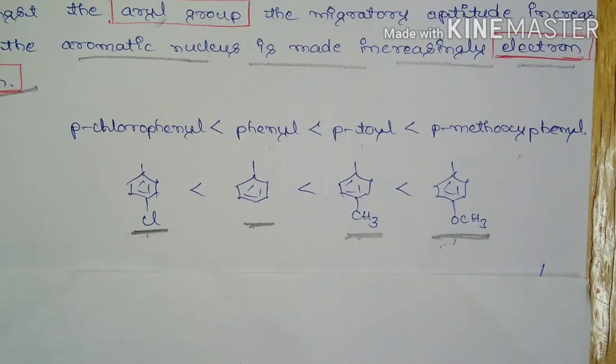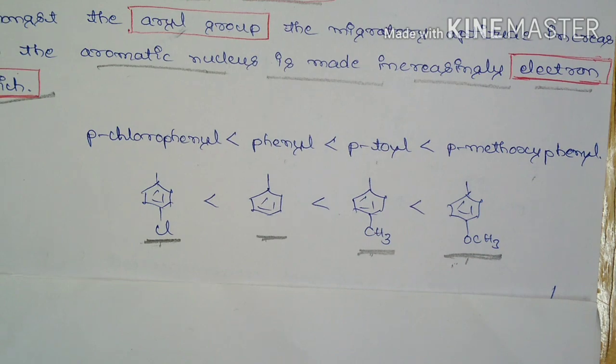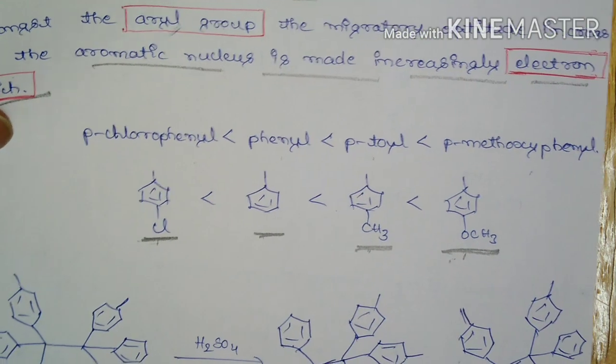So this is the preference for aryl group migration in the pinacol-pinacolone rearrangement.